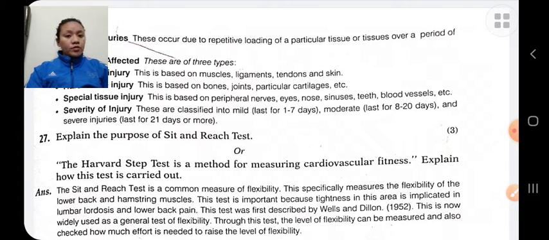Procedure to perform the Harvard step test: first, the person does a warming up.